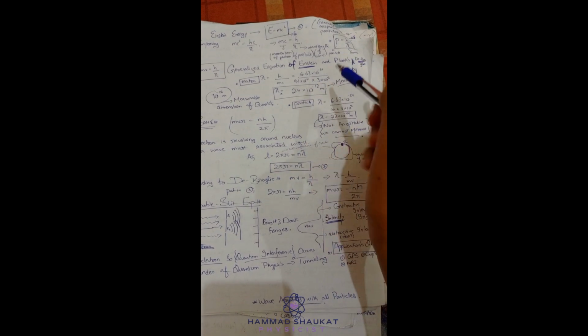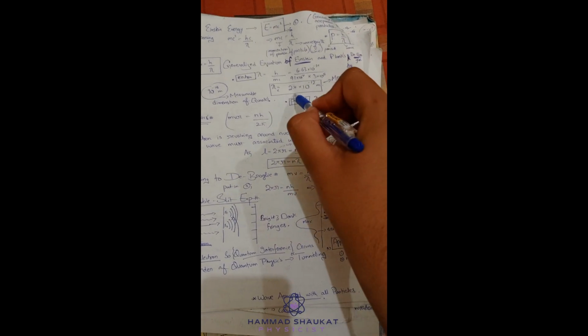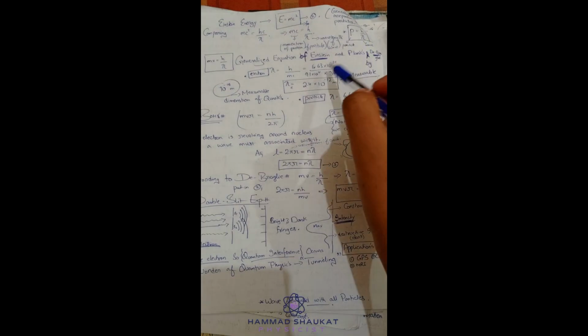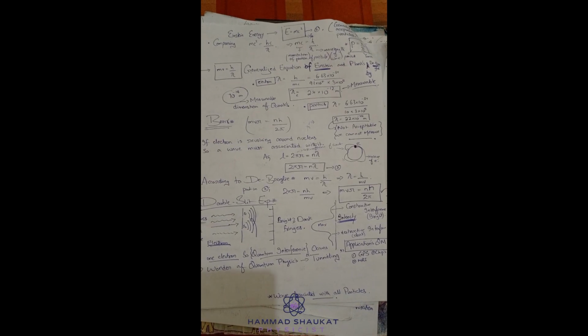After calculating, you will get your answer 2.4 into 10 raised to the minus 12 meters, which is measurable, which is suitable. We can measure this wavelength, but we cannot measure this wavelength, 22 into 10 raised to the minus 44. Minus 44 is a very small wavelength. We cannot find it. We can only find wavelengths in the range of 10 raised to the power minus 18, no more than that. Okay, so this is the limit.